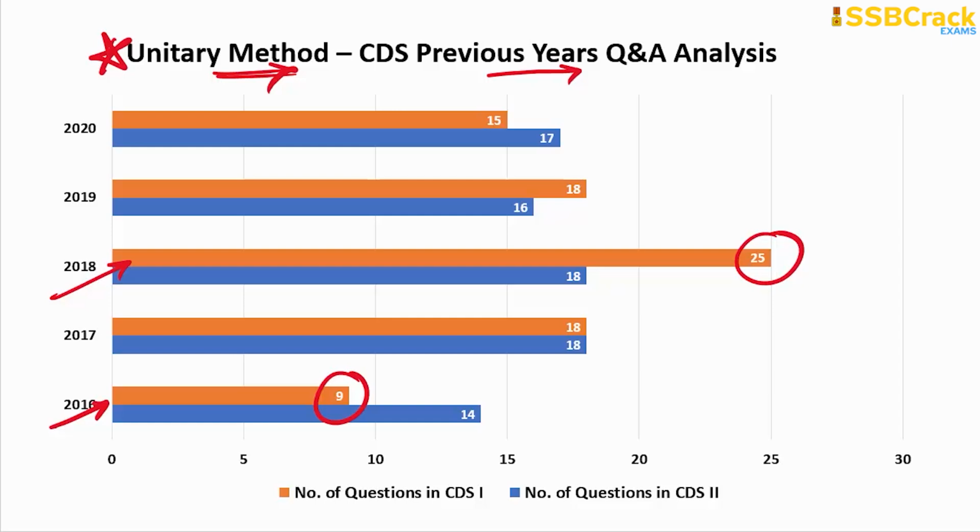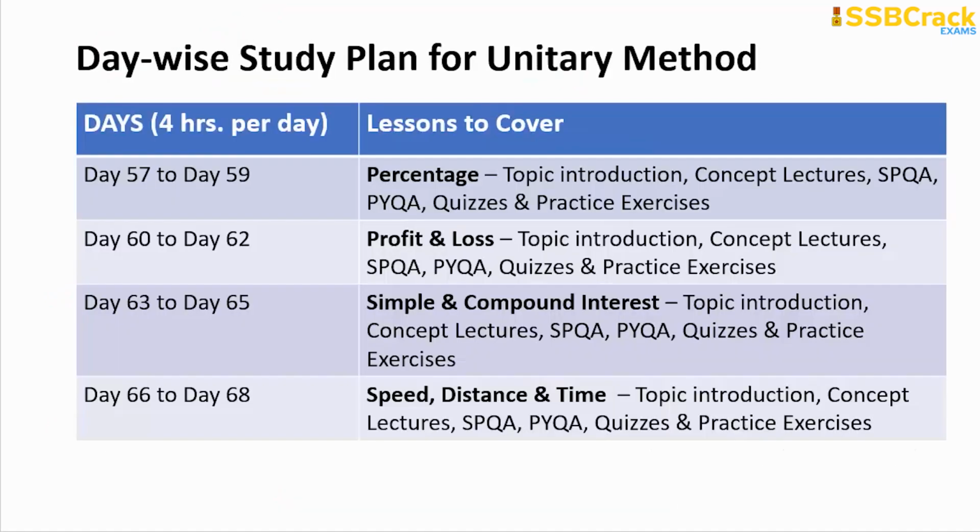Later the questions were good in number though, and they were between this range, above 9 and below 25. So there were 15, 17, 18, 16, right? So a good number of questions, but for this topic, preparation means preparing all 7 topics coming under the category of unitary method. So what are they and how shall you prepare? Here is the study plan for the same.